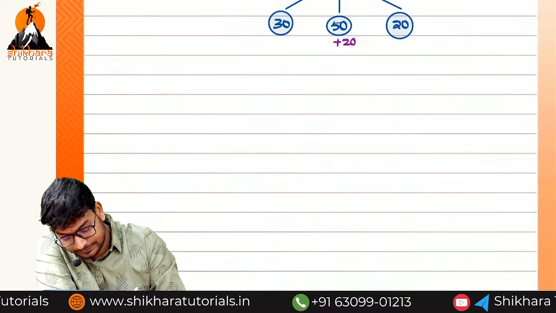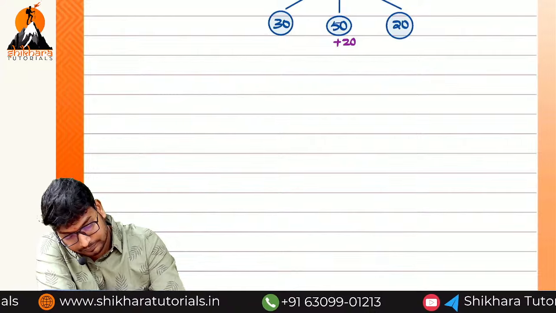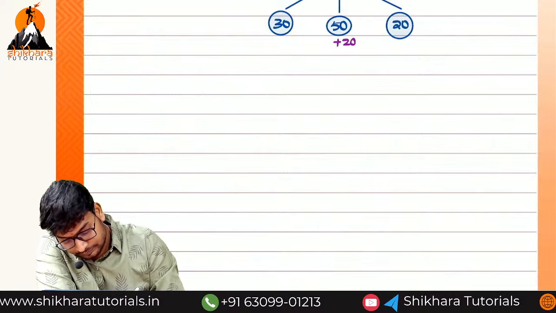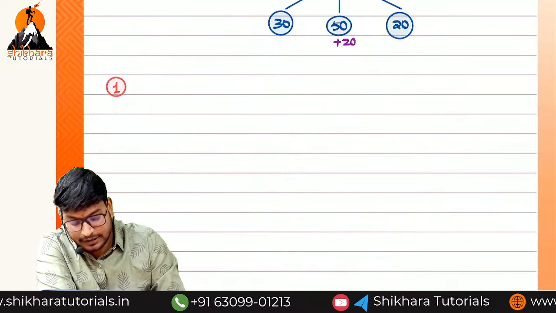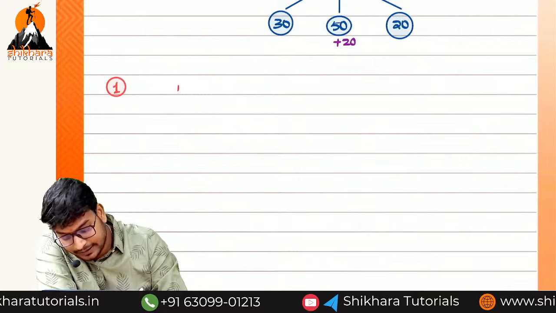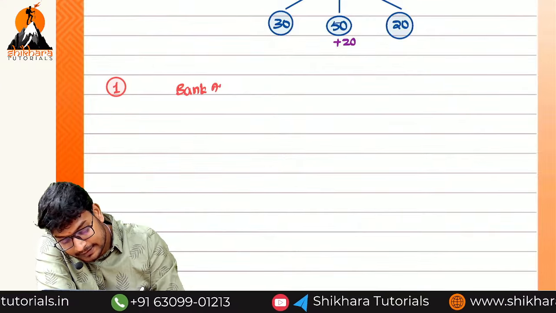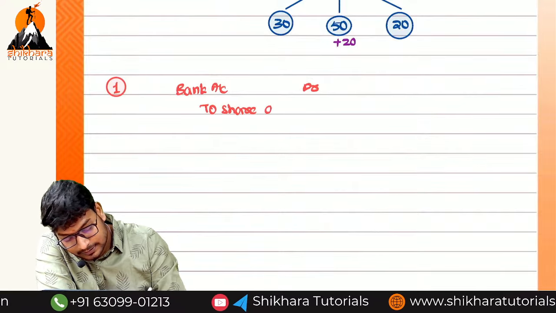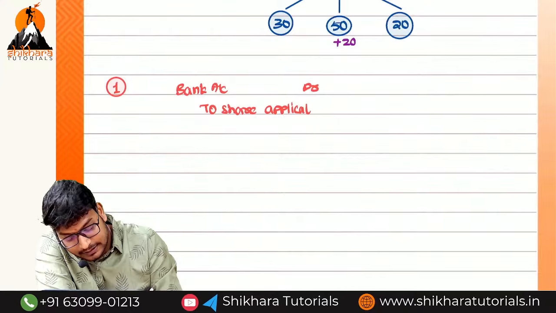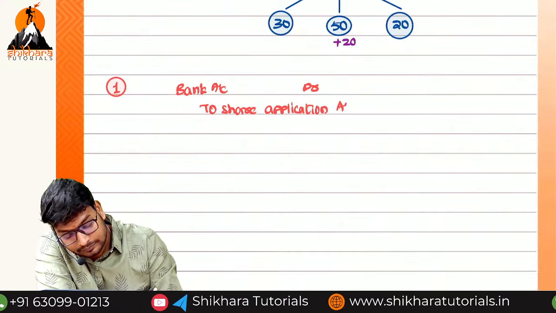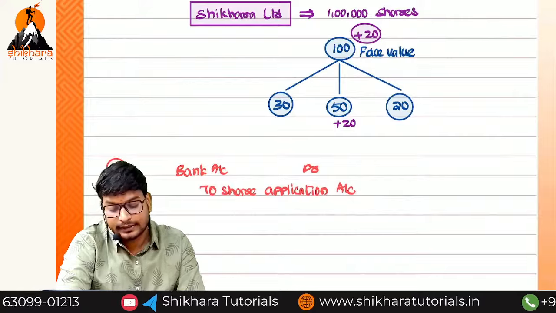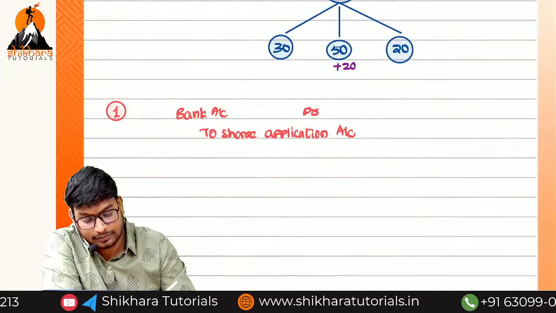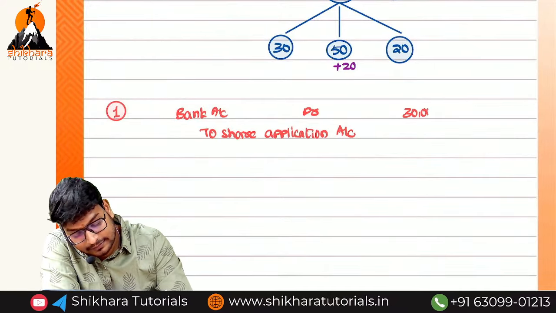First, we are going to receive the application money. What is the entry? Bank account debited to share application account. What is the amount? 30 rupees, 30 into 1 lakh, that is equal to 30 lakhs.